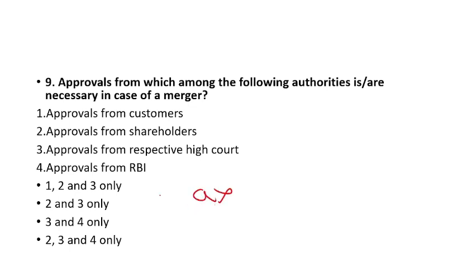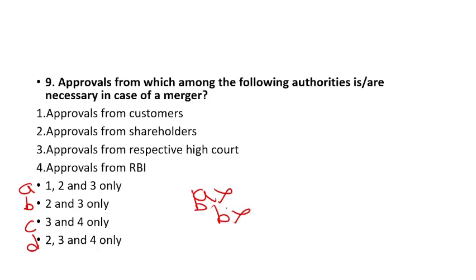Then we have, these were A, B, C, D. And then we have to take RBI, you will need to take the approval of RBI. Okay, so in B there is no presence of 4, so B will not come.